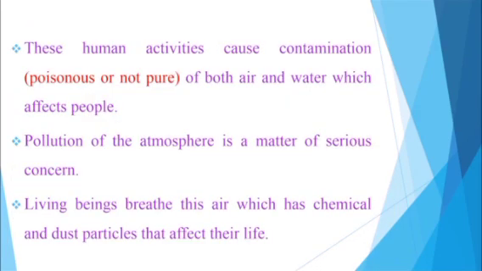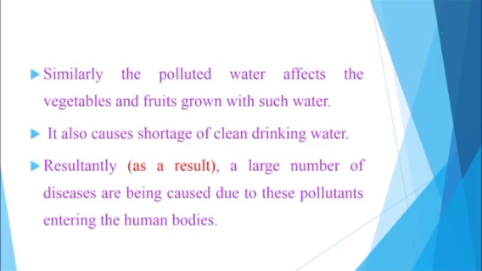These human activities cause contamination of both air and water, which affects people. Here, contamination means poisonous or not pure. Pollution of the atmosphere is a matter of serious concern. Living beings breathe this air, which has chemical and dust particles that affect their life. Similarly, the polluted water affects the vegetables and fruits grown with such water. It also causes shortage of clean drinking water.